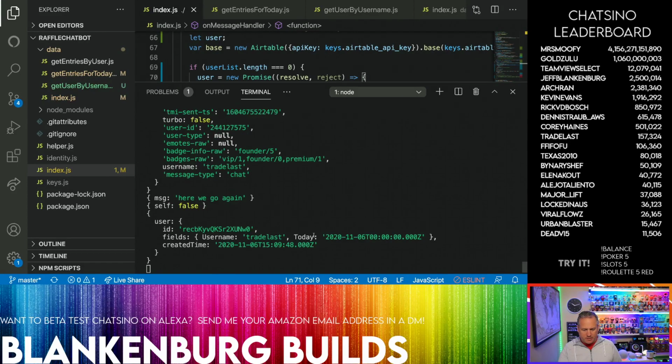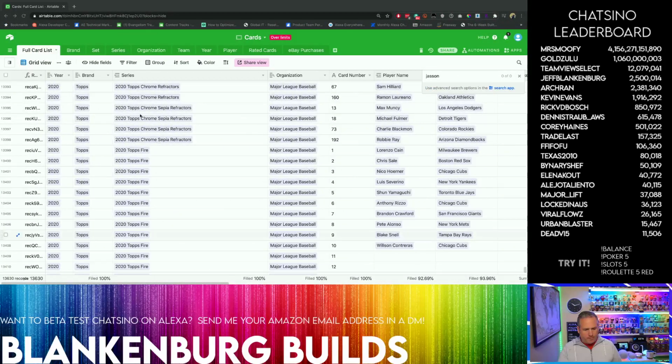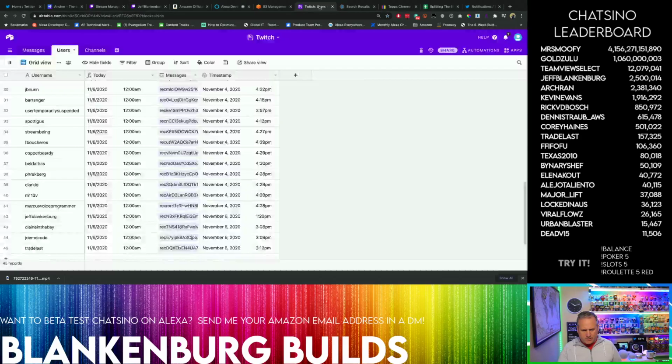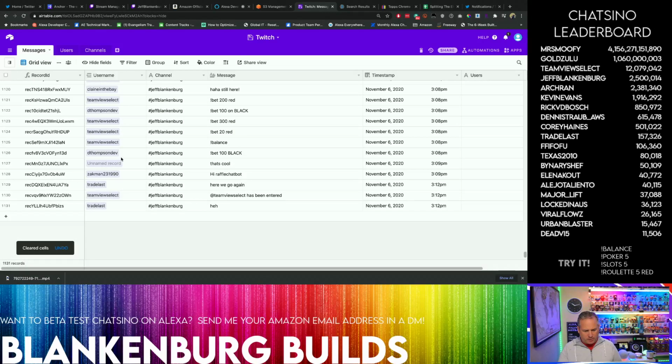So here we go. We can see all of TradeLast's personal private information. But what I really need to look at is this. I almost need another new person. So Jomo, I'm gonna delete you from the database for a second because reasons. And Jomo, if you can post a message in chat now that you are a brand new record.